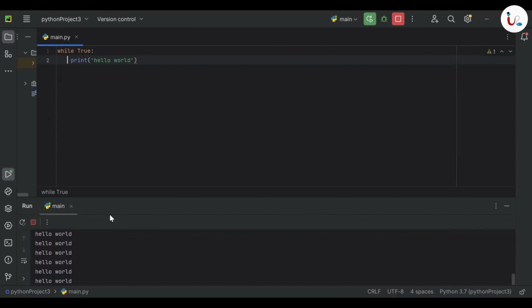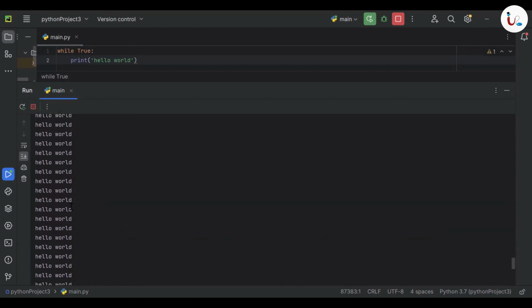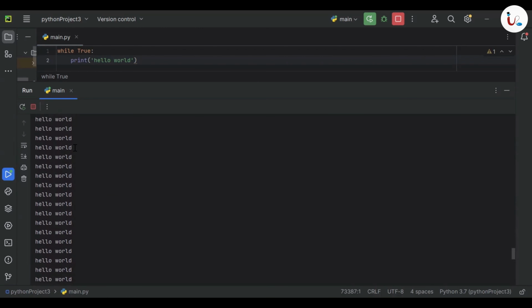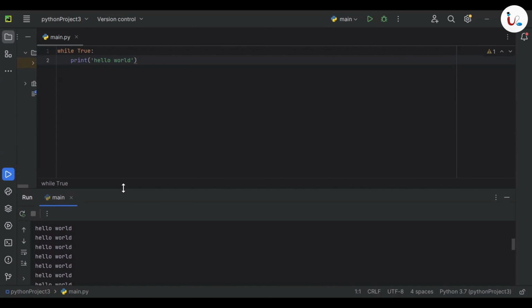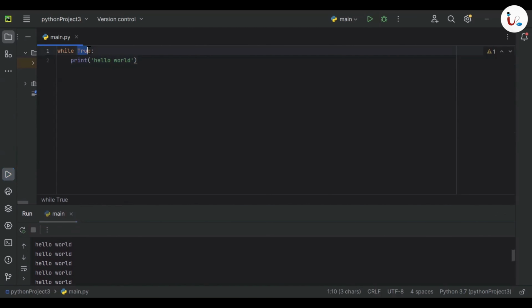You can see it keeps on printing hello world. It keeps printing because it is a kind of forever loop, because True is always true. So the while condition is always true, and the block inside the while loop will execute continuously without stopping, just like forever. Because of this, whenever you are writing a condition, always make sure the condition goes false after some time, after some executions. Otherwise, it can lead to a forever loop.